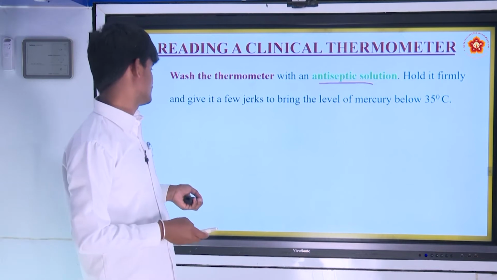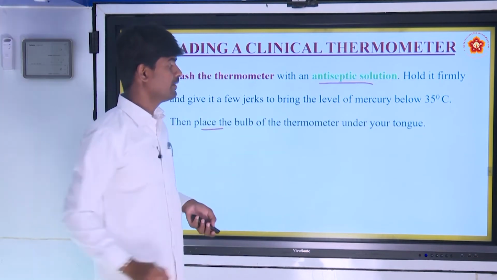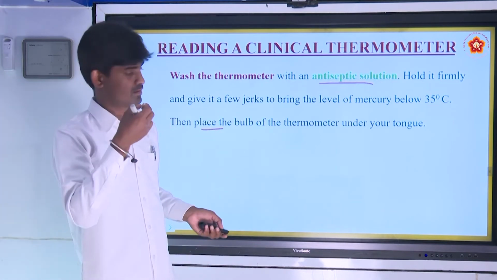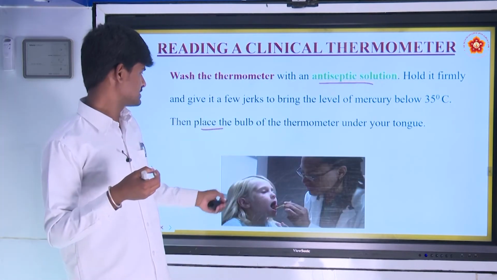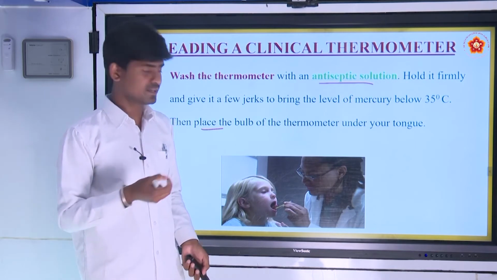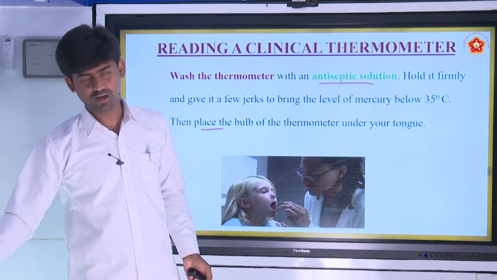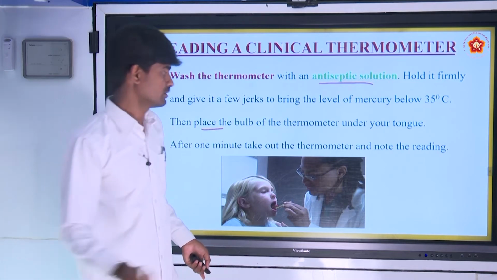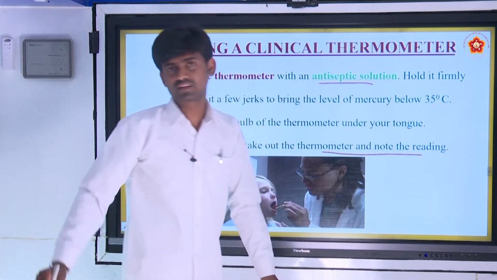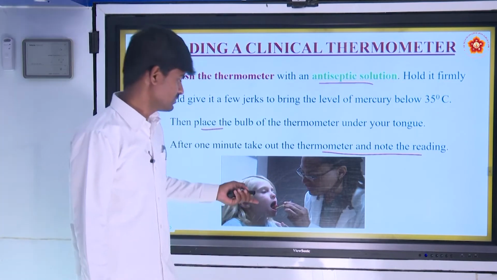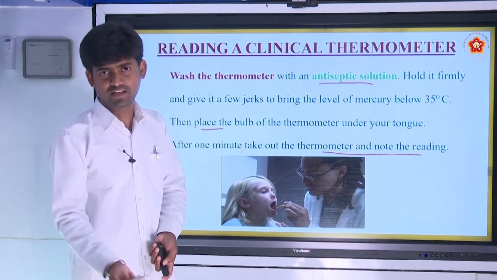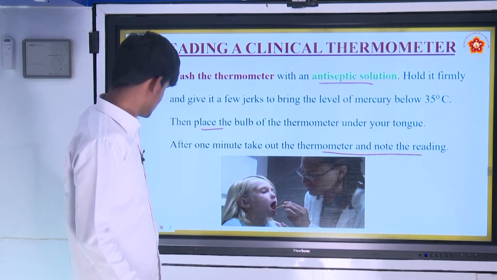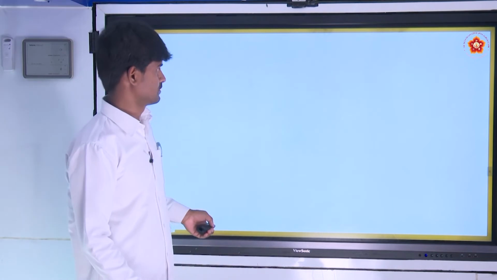Then place the bulb of the thermometer under your tongue. See, here is a picture. They place the bulb of the thermometer under the tongue. Next, after 1 minute, take out the thermometer and note the reading, which may be 36, 37, or 38. This is the procedure for reading the clinical thermometer.